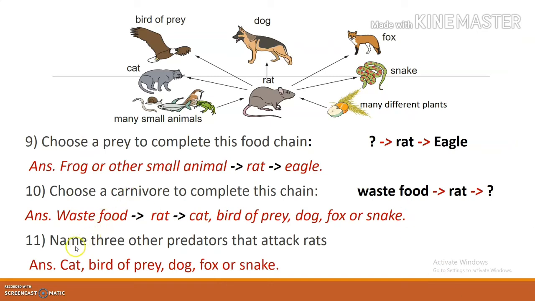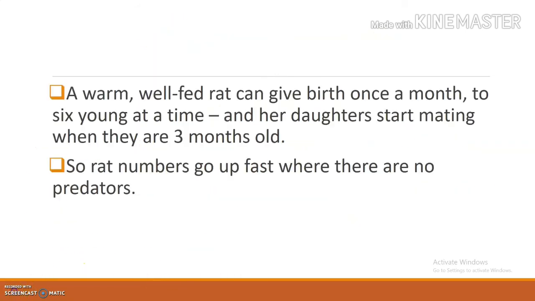Now 11th question. Name 3 other predators that attack rats. So any other predators, please tell. It's very easy. Any 3. Cat, dog, fox, or snake, or bird of prey. You can write anything which you like. Questions are over. So now next point.